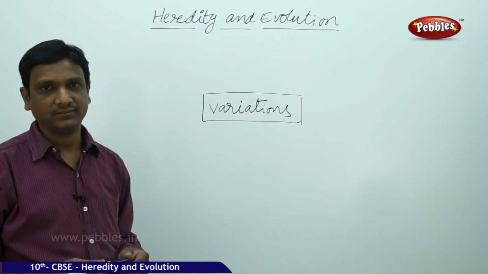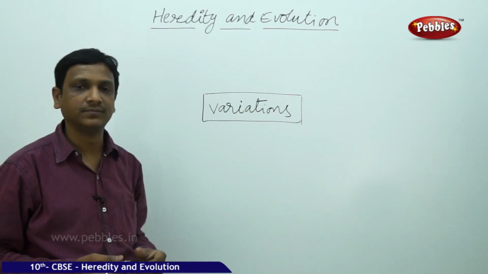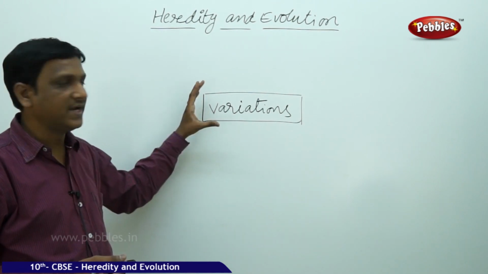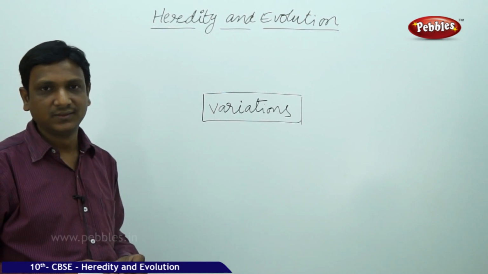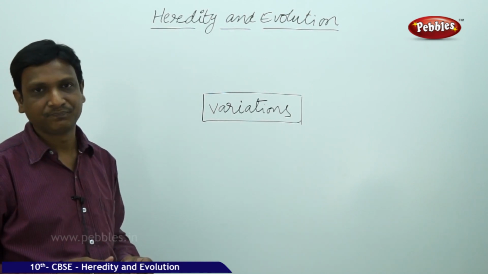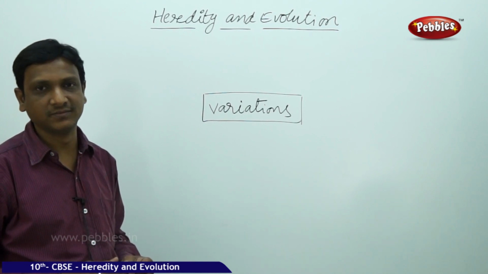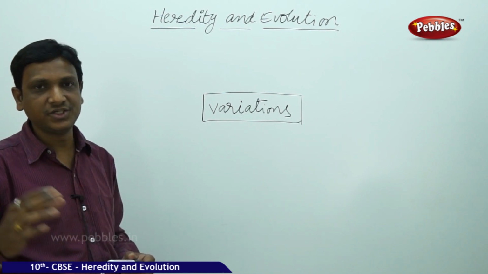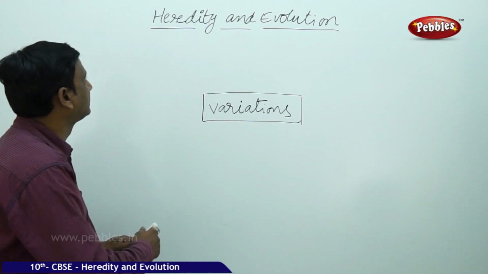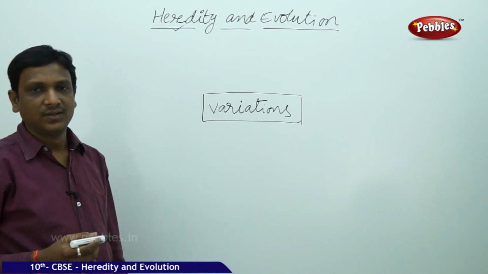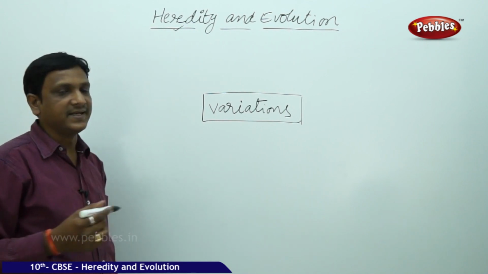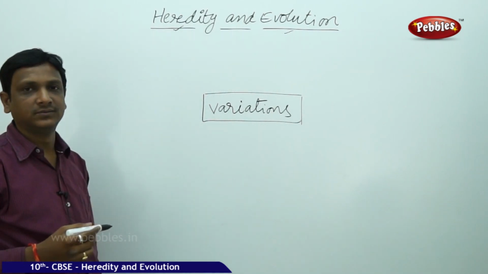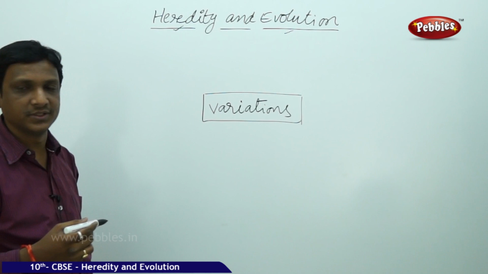So what is the link between these variations and heredity and evolution? This lesson tells us that these variations, that means the changes that happen during the copying of DNA in the process of reproduction, are inherited from generation to generation. This is called heredity. These variations and heredity help in the process of evolution. This is what we are going to learn in this chapter, heredity and evolution.